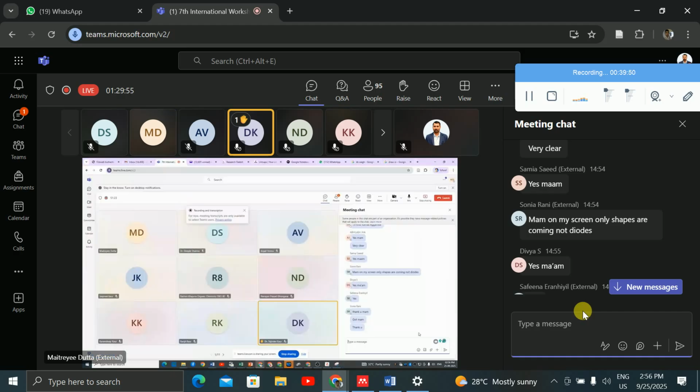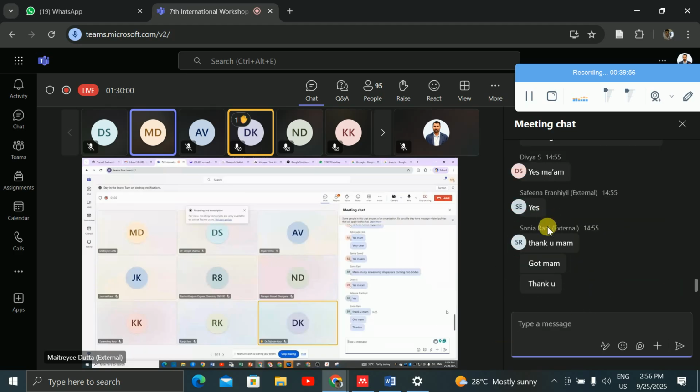Okay, very nice. Okay, thank you. I suppose that up to this, we have done the gamma tool, we have done the Mentimeter, we have done the slides go, and we have done this Draw.io.